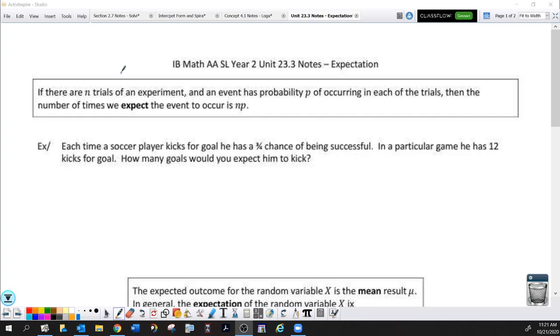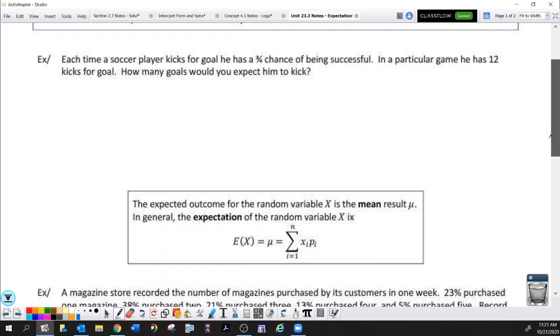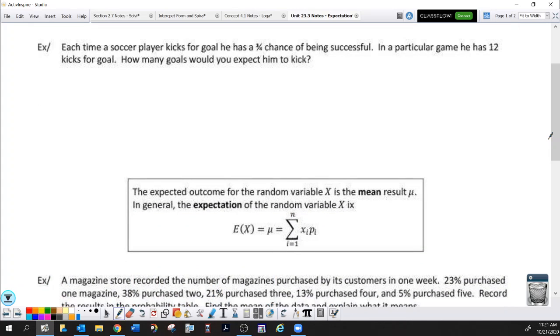Each time a soccer player kicks for goal, he has a 3/4 chance of being successful. In a particular game, he has 12 kicks for goal. How many goals would you expect him to kick? Well, we would expect E of x to equal n times p.